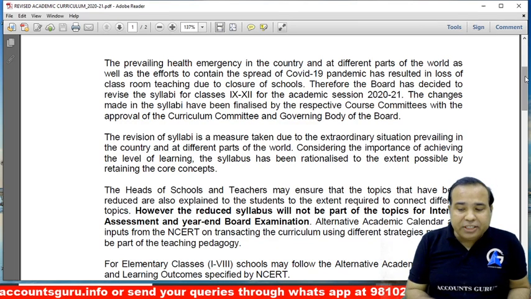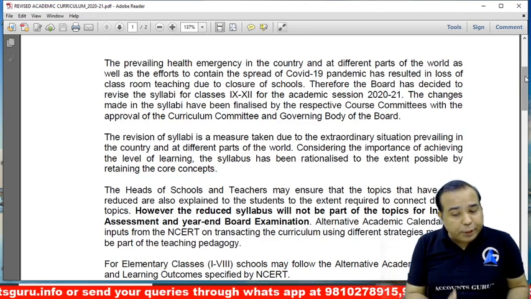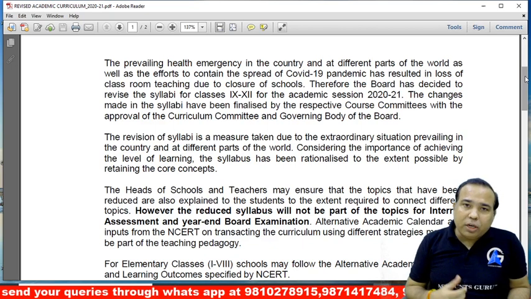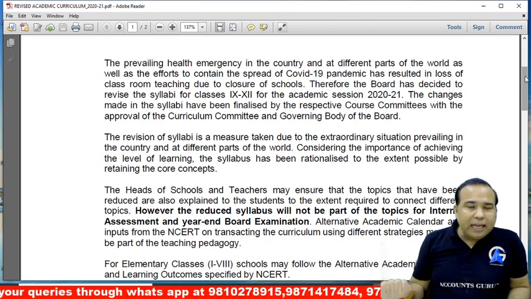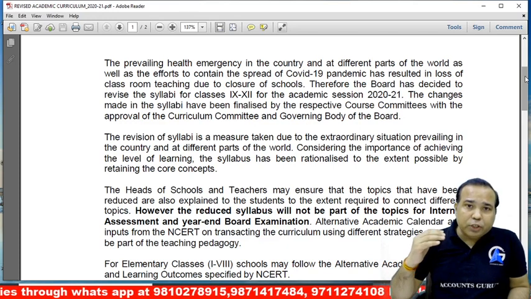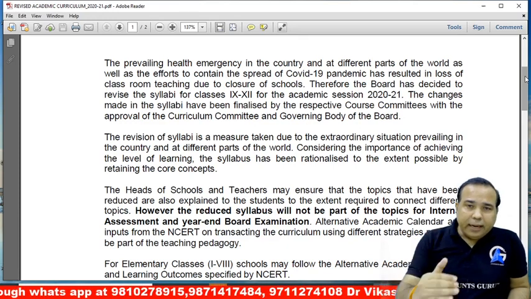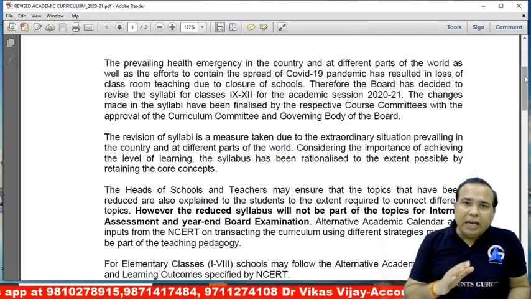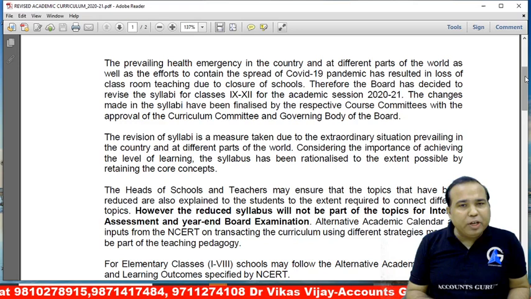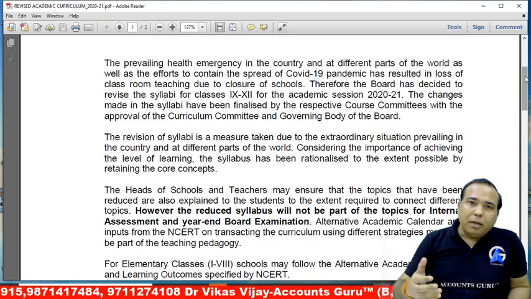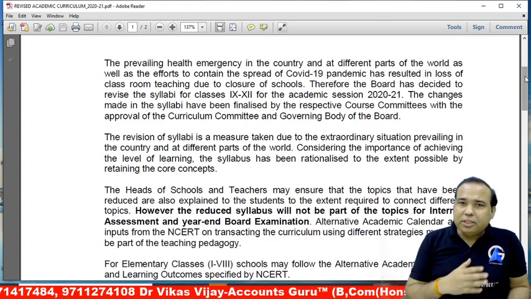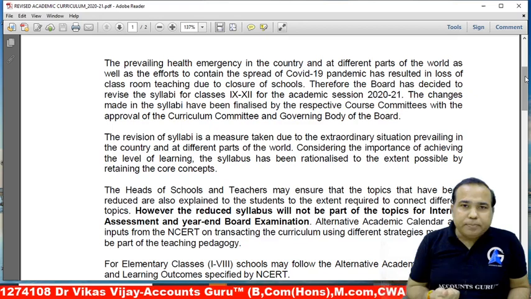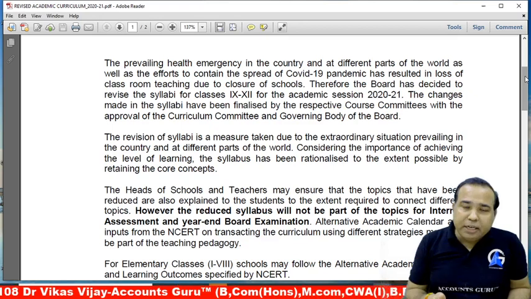The heads of schools and teachers may ensure that the topics that have been reduced are also explained. Say, for example, the topic like what? The capital adjustment. Later, I will discuss with you the capital adjustment, the biggest fear factor for the students. It has been deleted now. But it does not mean that we are not going to take this topic. Definitely, we are going to take this topic, but we are not going to make them practice number of questions. As you all know, there are thousands and thousands of questions from these particular topics, like capital adjustment of admission, like capital adjustment of retirement, preparation of loan account.